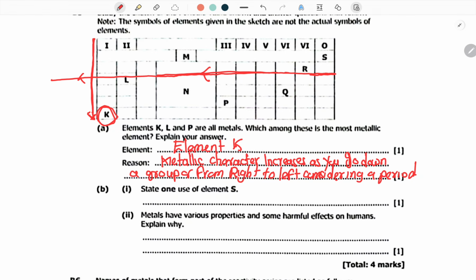So if you are considering a period, you are moving in this direction, from your right to your left. If you are considering a group, you are going downward. They become more metallic.